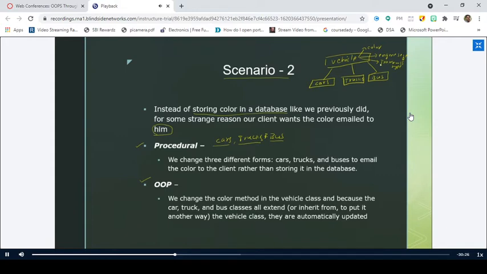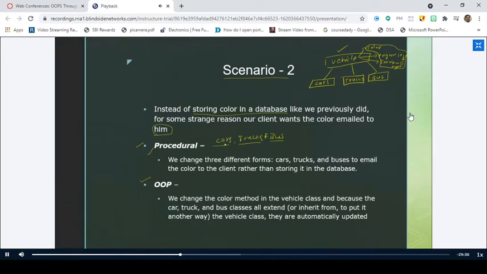So what I will do is I will make these three entities to be enclosed inside this vehicle class. So I can extend this vehicle class with cars, trucks, and buses. So what happens when you extend this vehicle class for these three classes means whatever entities we have, this is color, engine size, and transmission type, they are also inherited to these three different classes. No need to write separate things, right? But this doesn't happen in procedure-oriented programming. Everything will have a separate sheet. Everything will have a separate form.